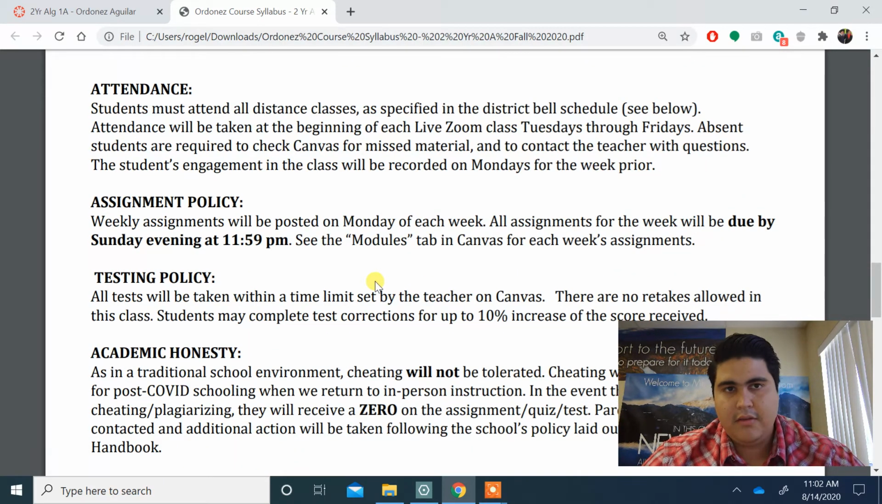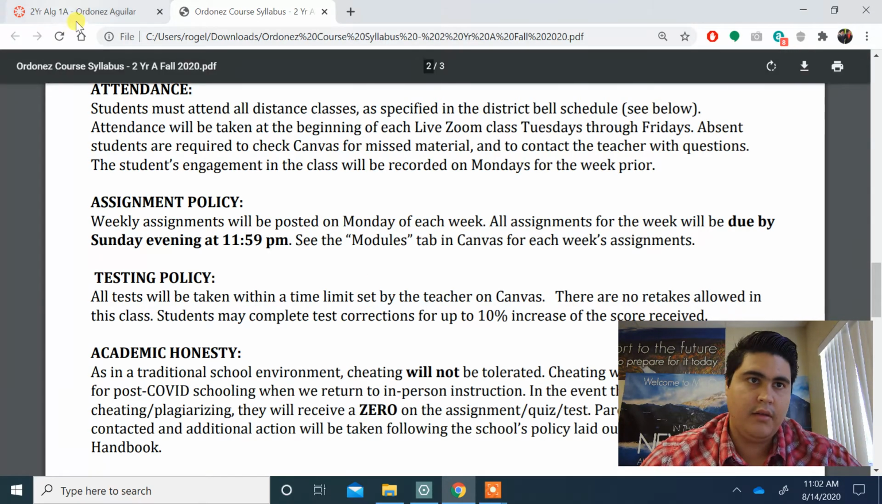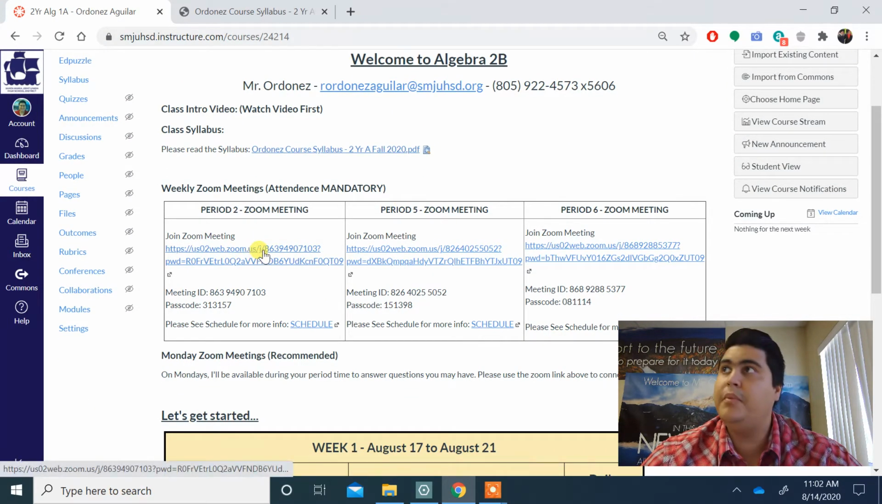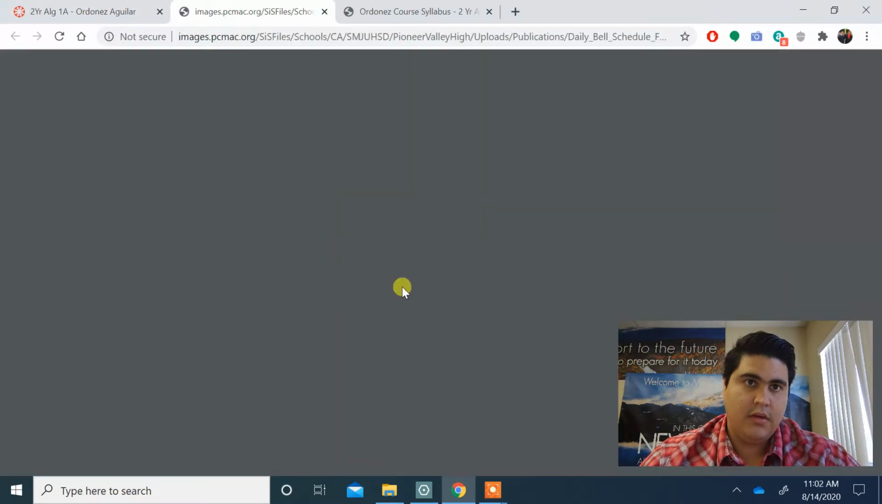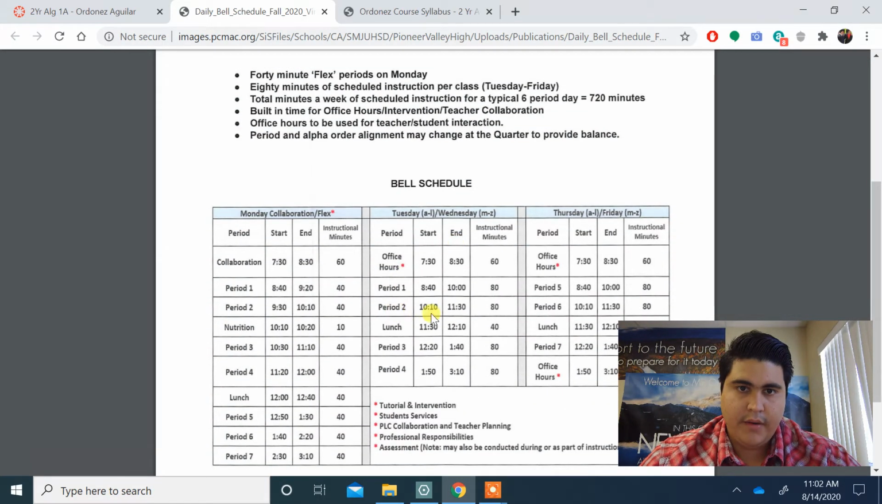Attendance. So attendance is going to be taken on the Zoom meeting. A student must attend all distance classes as specified in the district bell schedule. So make sure that everybody has your bell schedule and that you know when you're meeting. Okay, on here I posted, this is for period 2. You have to take a look at your schedule. Period 2, for example, it's this one here.